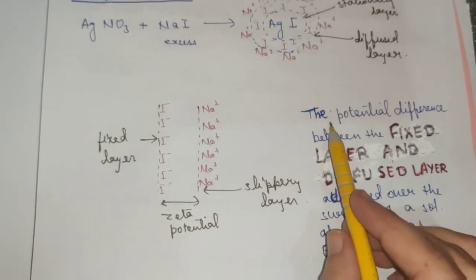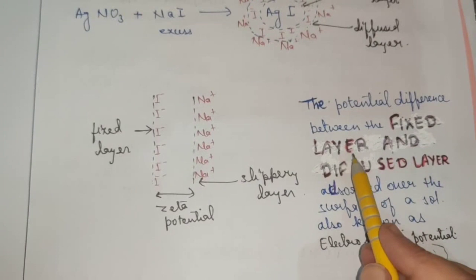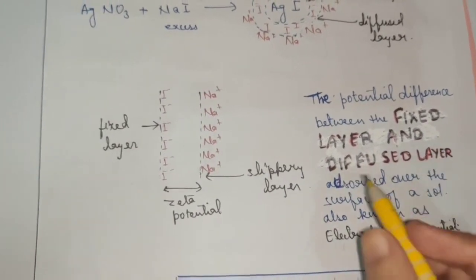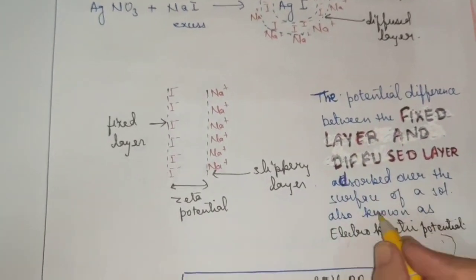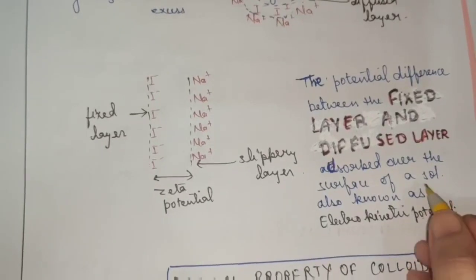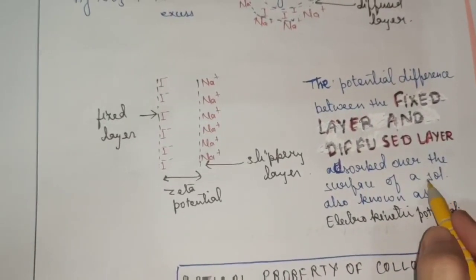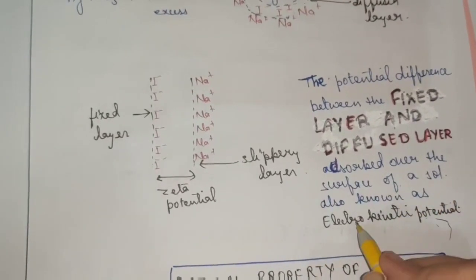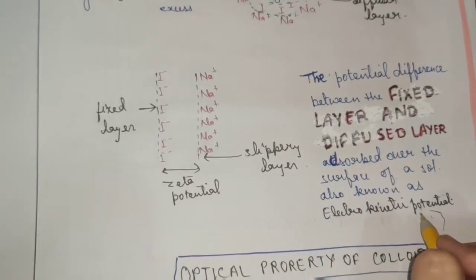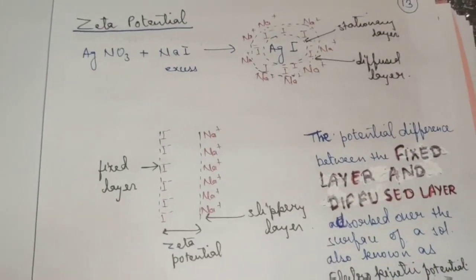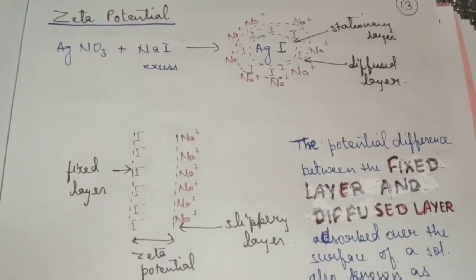So children, zeta potential is what? It is the potential difference between the fixed layer and the diffused layer, which is adsorbed over the surface of a sol. Sol means colloid, and this is known as zeta potential, which is also known as electrokinetic potential. So this is the definition of zeta potential, and I hope it is clear to you.